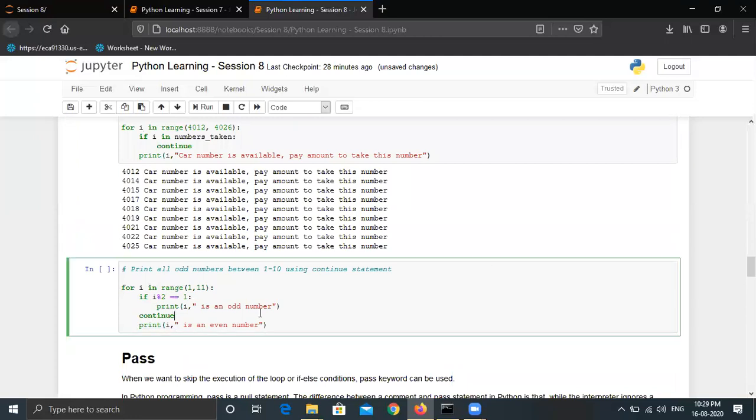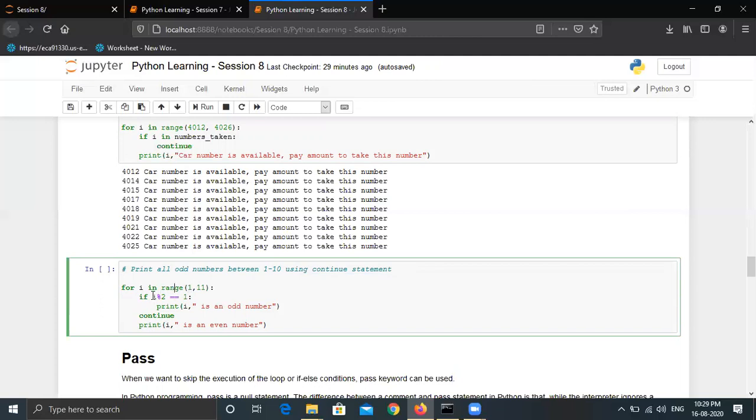This is another question for continue, where we want to print all odd numbers between 1 to 10 using the continue statement. So we are running a for i in range(1, 11), which will take the values from 1 up to 10, and then we are checking. In the first iteration, the value of i will be 1.